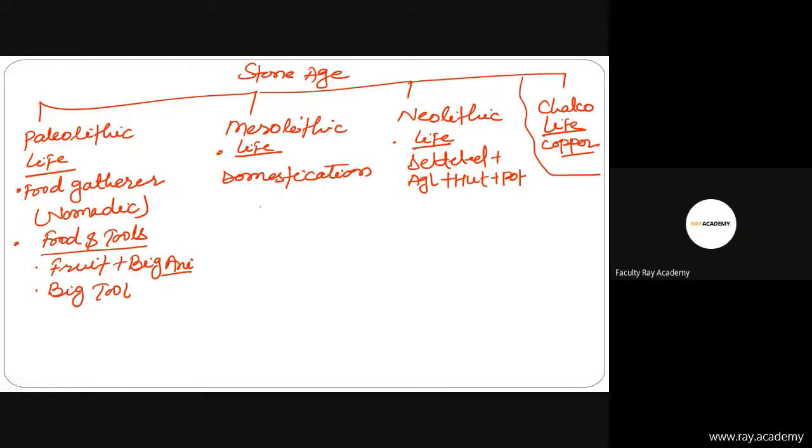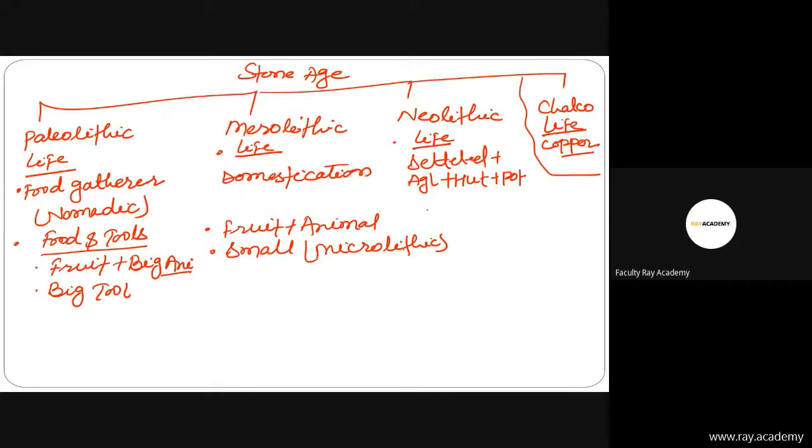Then in the Mesolithic, life was based on fruit plus animal husbandry. That means fruit plus animals. Then there was hunting of small animals, because there were microliths. Microlithic means micro weapons, micro hathiyar, or polished axe. So please keep in mind.